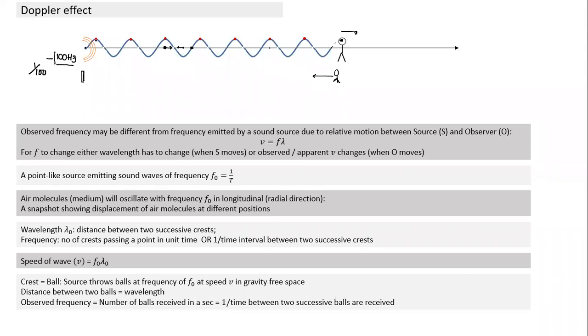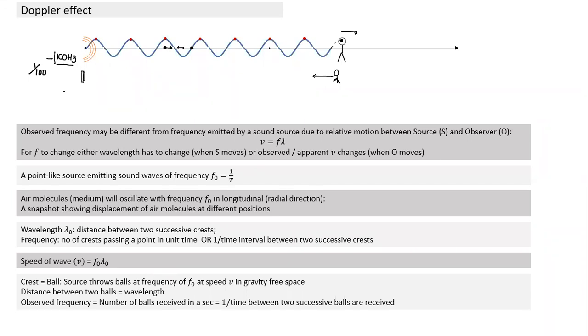So rather than thinking of a sound source which involves oscillation, we focus only on the crest, and the crest can be taken as a tiny little ball, a point-like thing. So the source is emitting balls at a frequency equal to the sound frequency, and all balls are emitted at the speed of sound. Is this understood so far, Shreya?